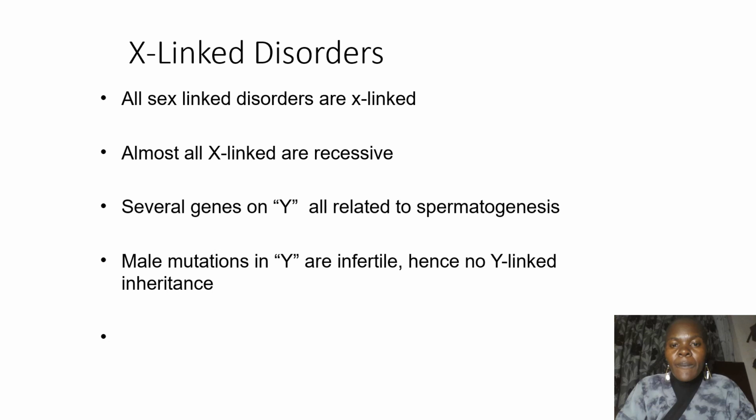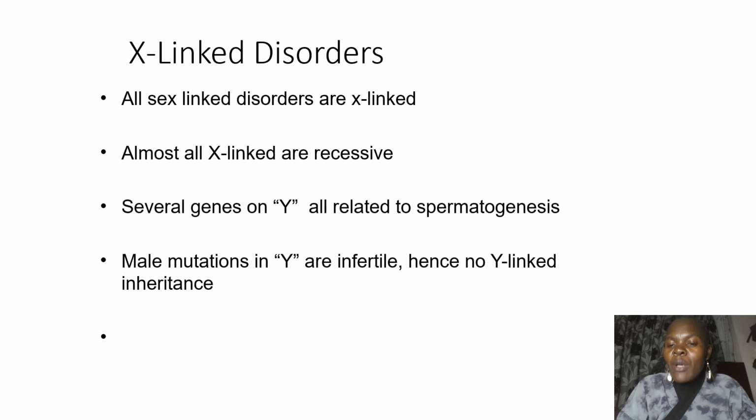All the X-linked disorders are related much with the sex chromosome, so they're known as the sex-linked disorders. And almost all of them are X-linked recessive, so we don't have an example of dominance. The examples which I've given in the table are for recessive. And some, like color blindness, as much as I didn't mention it, also fall under the class of X-linked recessive.